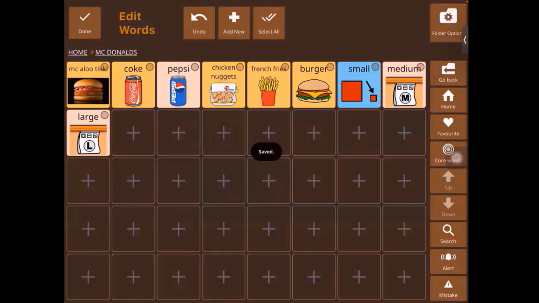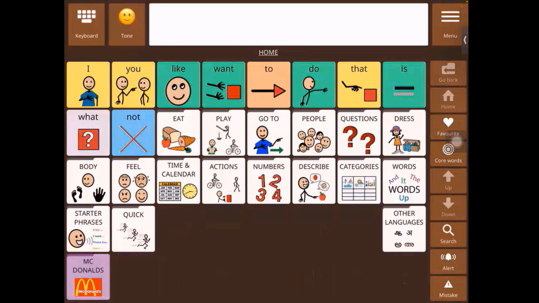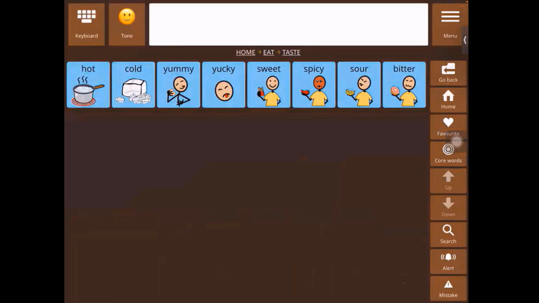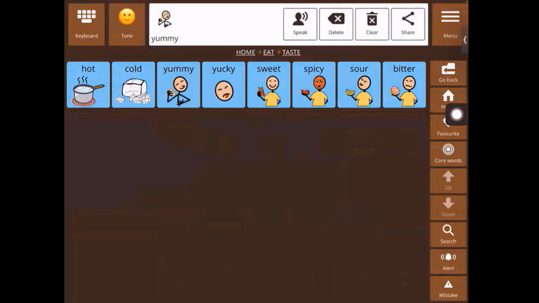Let's save. Okay. Now, the next thing that I would like to show you is, so I said that I would show you the GIF feature, right? So for that, we're going to go into the taste folder. So we'll go into home, eat, taste, and let's say I want to talk about, oh, the burgers that we're eating are really yummy, right? Yummy.